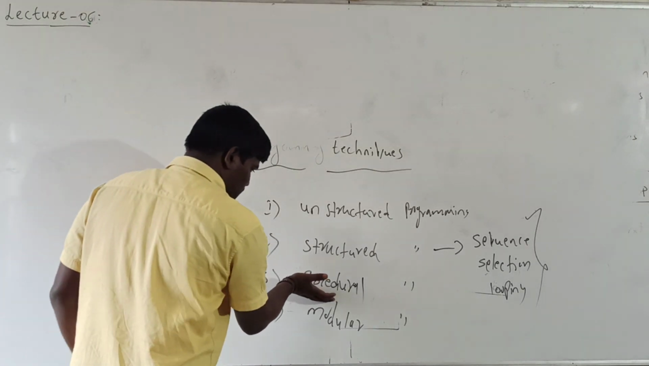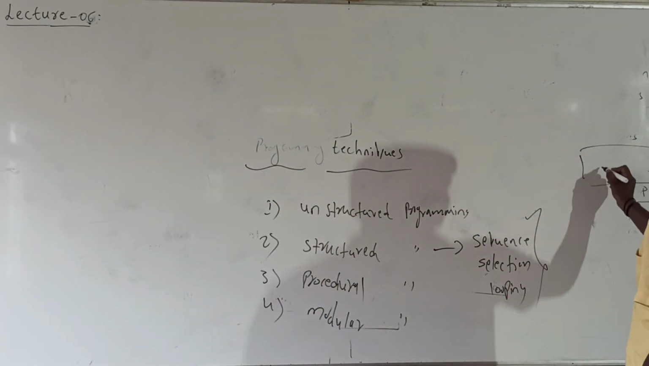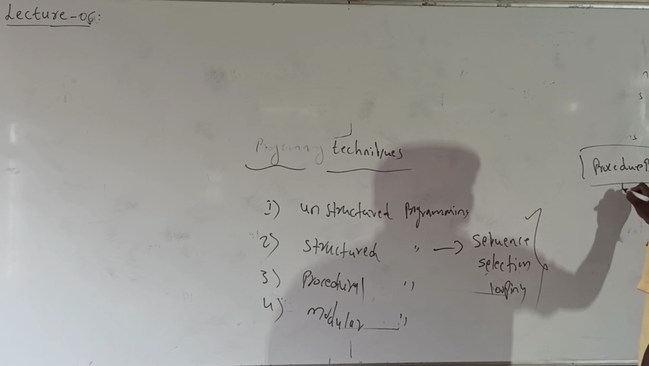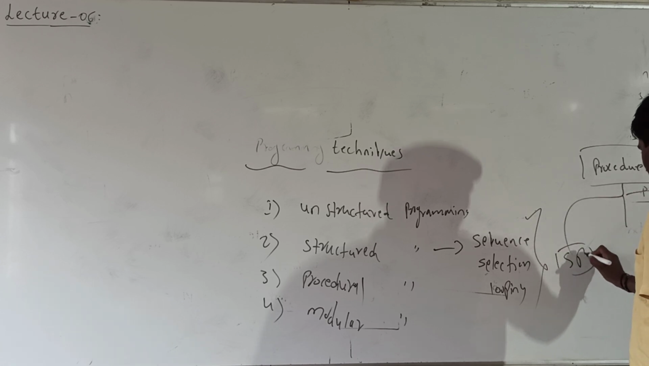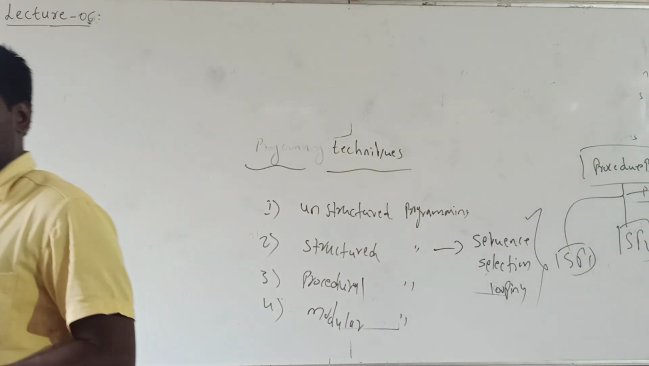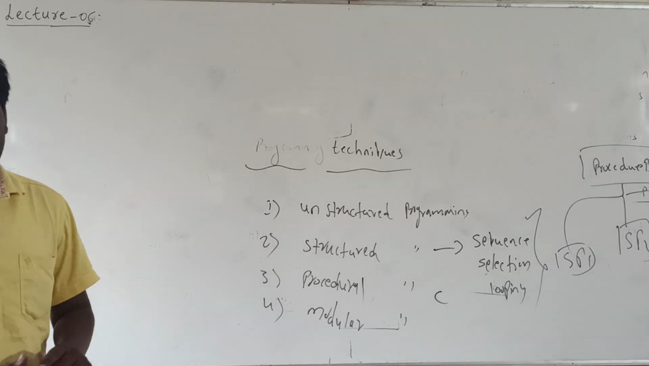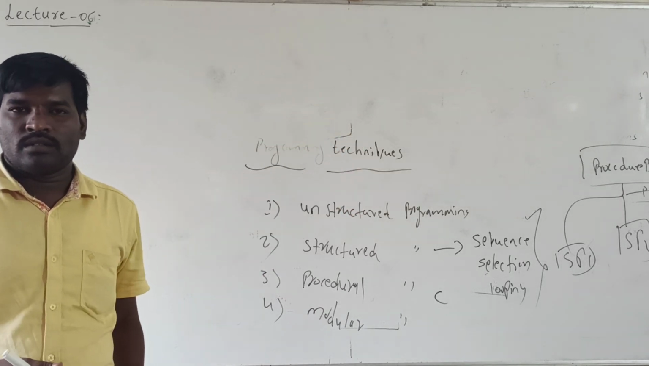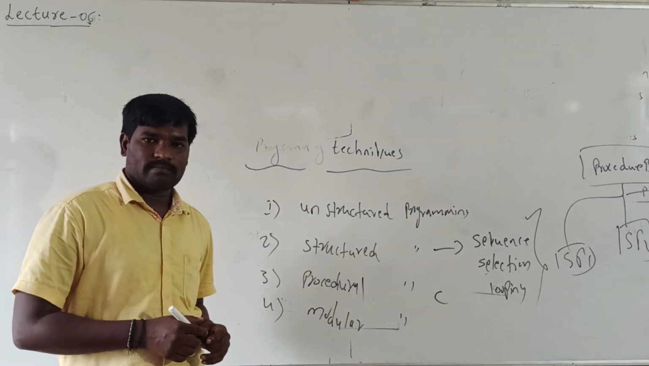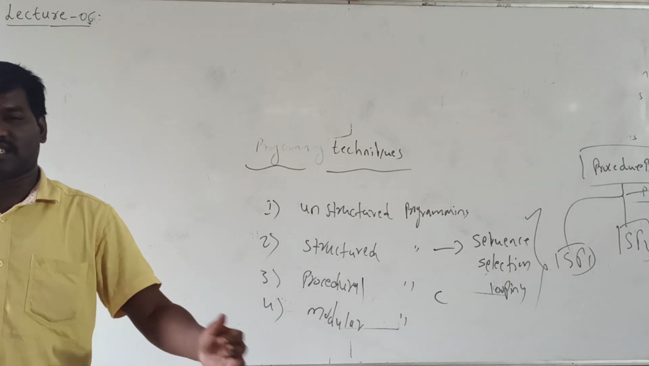In procedural programming, the program consists of some procedures. For example, a procedure program consists of sub procedures, sub procedure 1, sub procedure 2, like this. So we have to follow the procedures. The example for procedural programming language is C. It consists of main function, main program. It consists of a sub program, that is nothing but the procedure. It means the program has to follow some procedures.